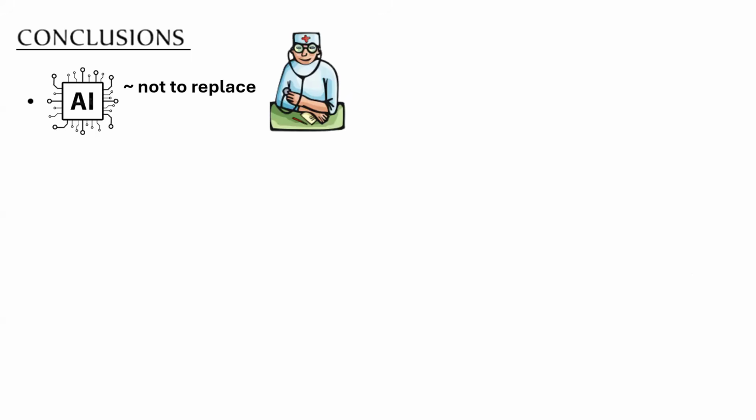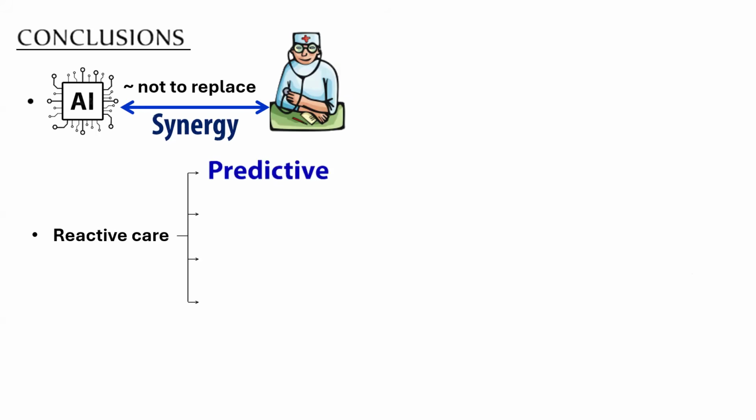So conclusion, friends. Look at AI as a tool which is not to replace the intensivist, but to help synergize the care with the intensivist. Use AI as a tool to synergize our ability to provide good care to patients.